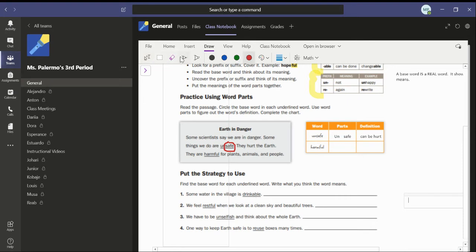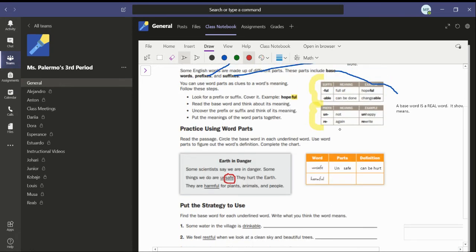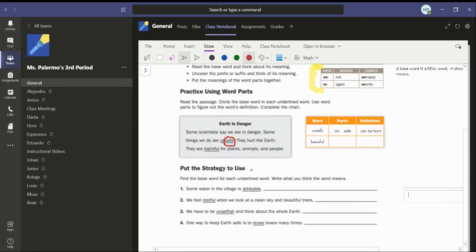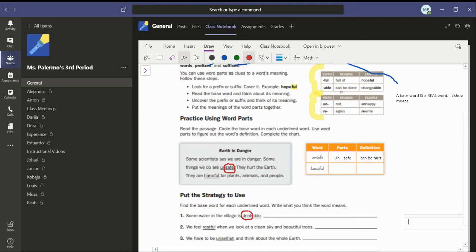So I'm going to go to my pencil up here, and I'm going to stick with red. So I know the word drink, right? I recognize that. So that's probably the base word. And I see that A-B-L-E is the word part that matches with my chart at the top. So I see that there's no prefix, but there is a suffix. So I'm going to circle the base word, drink. And I know when you drink, you're like taking in a liquid, right? Now, A-B-L-E means can be done.